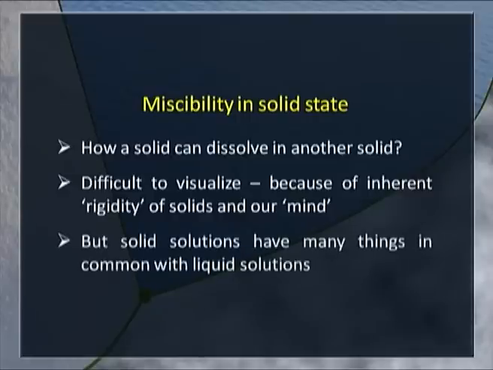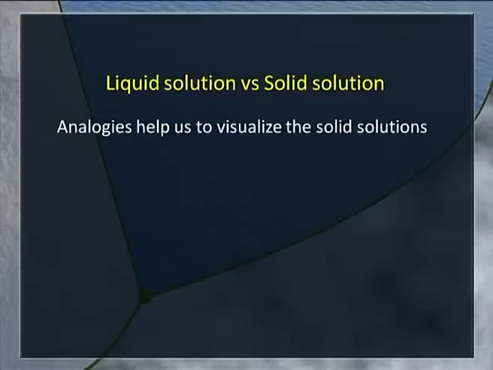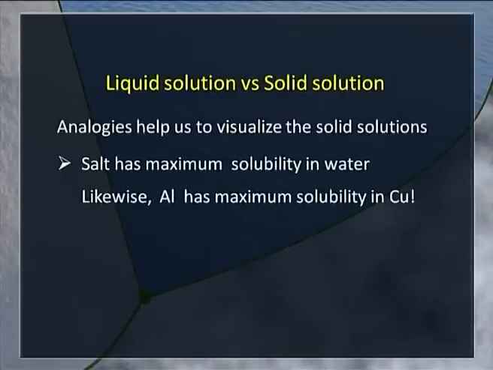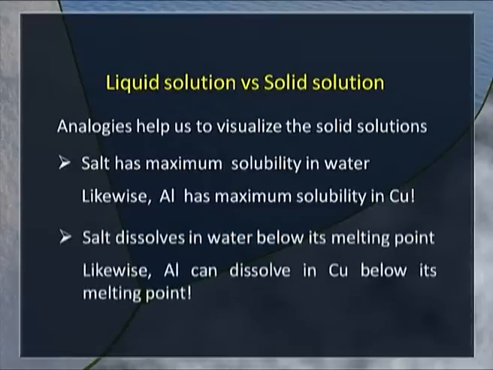But there are many similarities between solid solutions and liquid solutions. Let us look at the analogies so that we can visualize how solid solutions can be formed. We know that salt has maximum solubility in water. Likewise, aluminum has maximum solubility in copper. Salt dissolves in water below its melting point. We don't have to melt the salt; you simply put salt in water and it dissolves. Similarly, aluminum can dissolve in copper below its melting point.